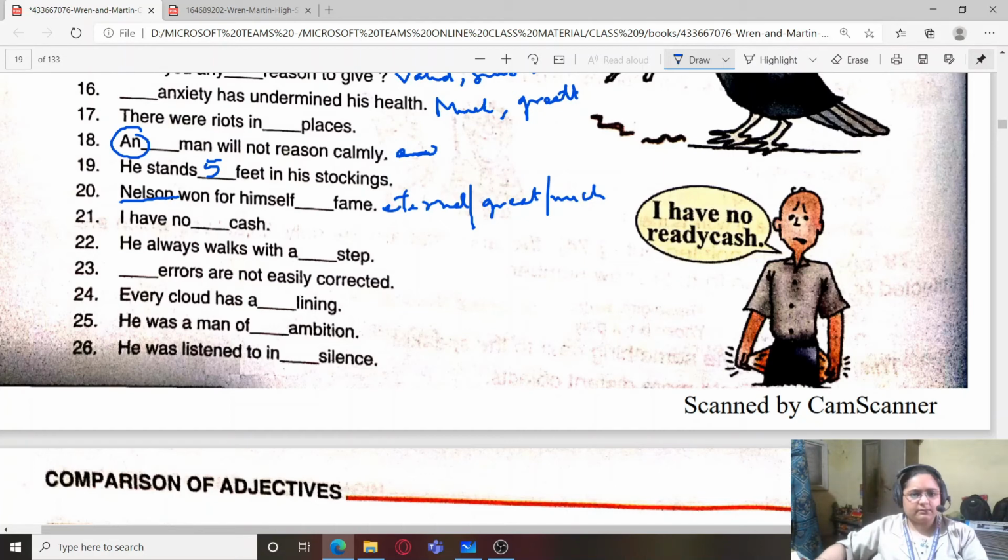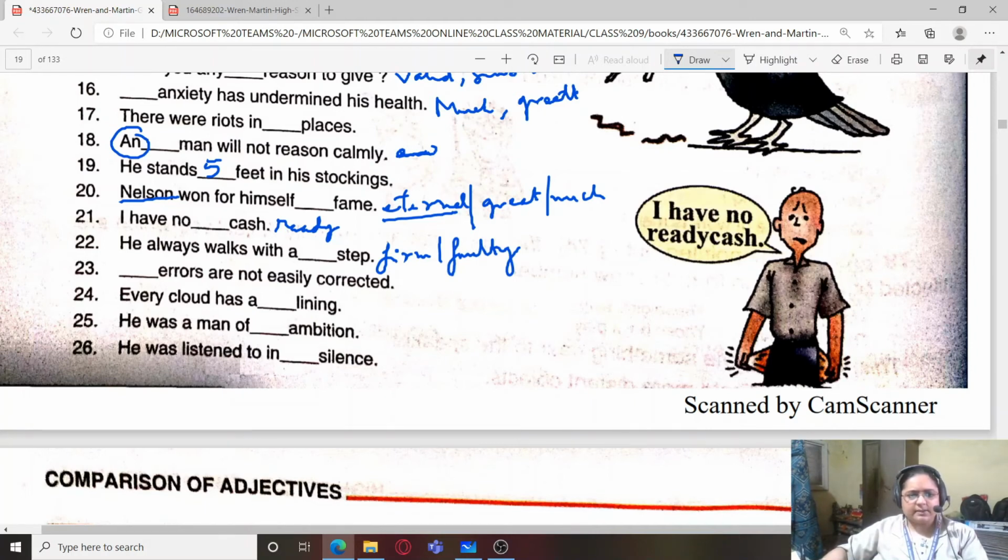So that's why the most suitable one over here is eternal fame. I have no ready cash. That is, right now I am not ready with any cash. He always walks with a firm step, faulty step.